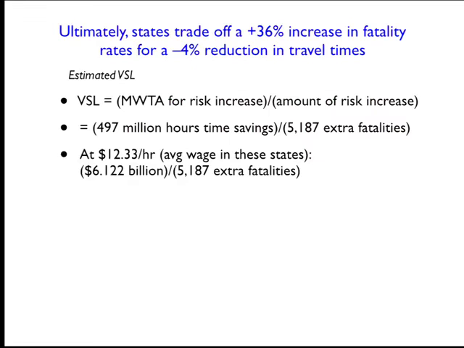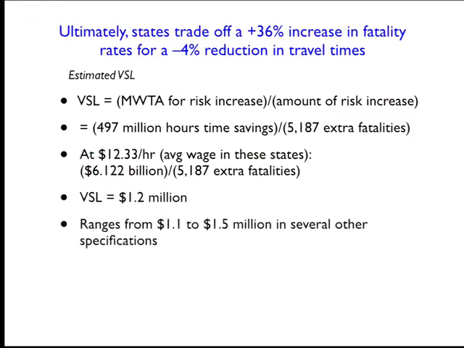So what the authors had to do is basically assume that people value their time at the wage rate. Whether or not that, like the average wage rate of the state, is actually accurate, I think is somewhat debatable, but it's going to at least be in the approximate ballpark. So the average wage rate in the states they were looking at that time was like $12.30 an hour. So it works out to $6.1 billion in benefits for 5,187 extra fatalities, which implies the DSL is 1.2 million.